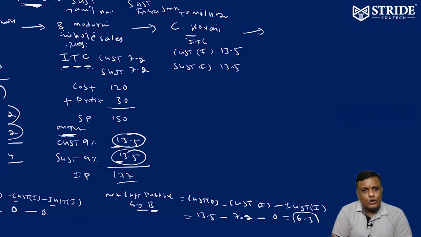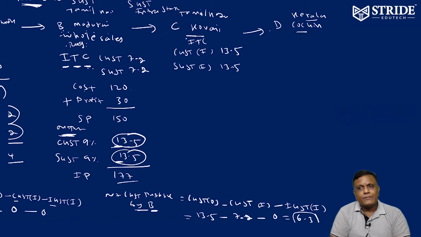Now C of Kovai is selling goods to D of Cochin. Cochin is in Kerala, another state. The product is moving from Tamil Nadu to Cochin. The seller is in Coimbatore, Tamil Nadu. The buyer is D, in Cochin, Kerala. So it is a state to state sale, and IGST will come. It is called state to state transfer, so IGST is chargeable.